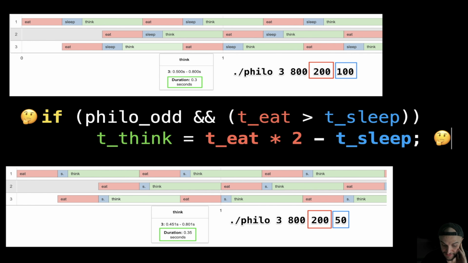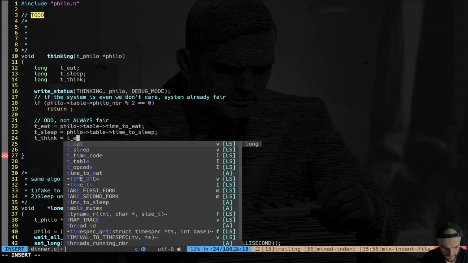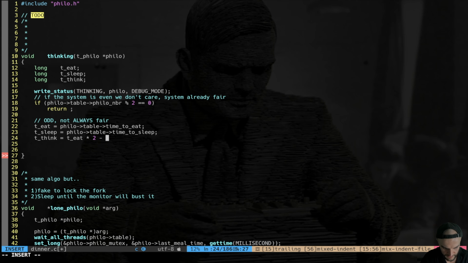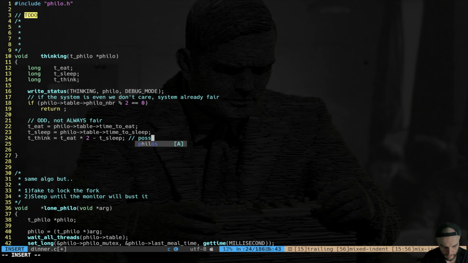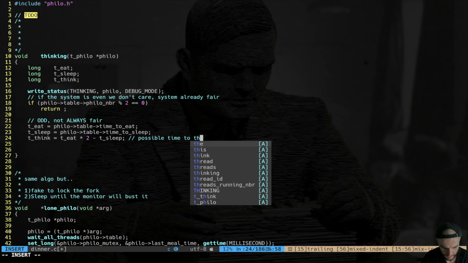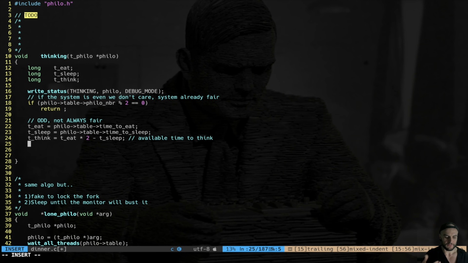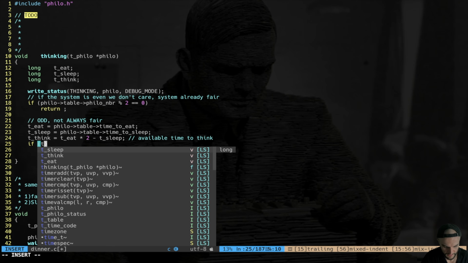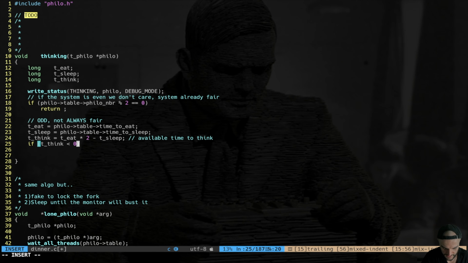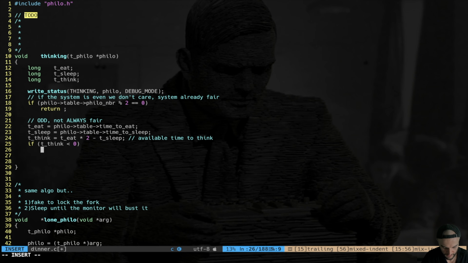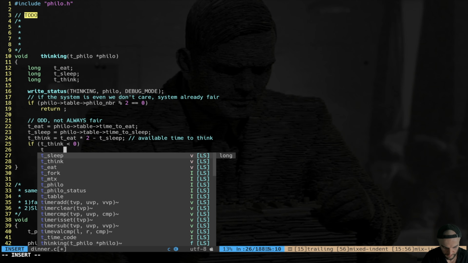Of course, I'm talking about an ideal scenario. So given that, we're just going to plug this formula inside time to think. So it's going to be time to eat per two minus time to sleep. This is the possible, available time to think. Of course, this value can also be negative, right? In this case, we say if time to think is less than 0, it doesn't make any sense to have negative time to think. So you say time to think is equal to 0.